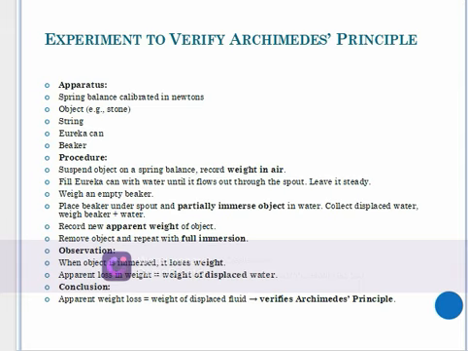Let's look at an experiment to verify Archimedes principle. You need a spring balance which is calibrated in newtons, and an object, for example a stone. The object that we are using must not absorb the liquid, it must not react with the liquid, it should not be porous, and it must sink. You need a string to tie your solid, a Eureka can, and a beaker.